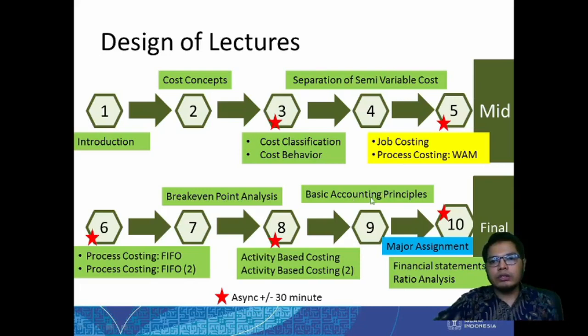So we change this and the previous one regarding repair, and we will put them into the other topic. Also with this one, the topic regarding the factory overhead cost will be included in the job costing itself instead. So this is the new one. Therefore, for the 6th and the 7th lecture, we will talk about job costing today, and in the next video we will talk about process costing.